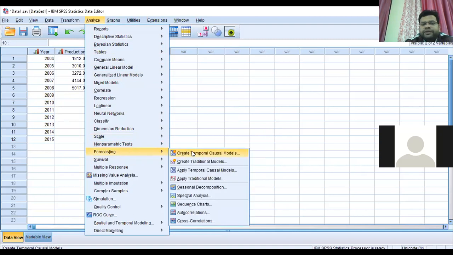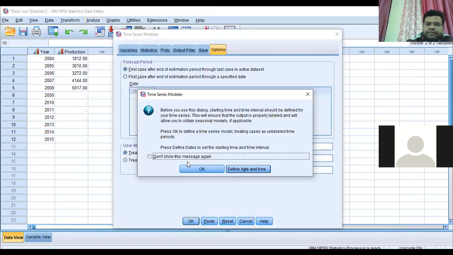In Forecasting, you go to Create Traditional Models, because traditional models will always take the traditional models like the ARIMA model and all these models which are inbuilt. So create the traditional models.